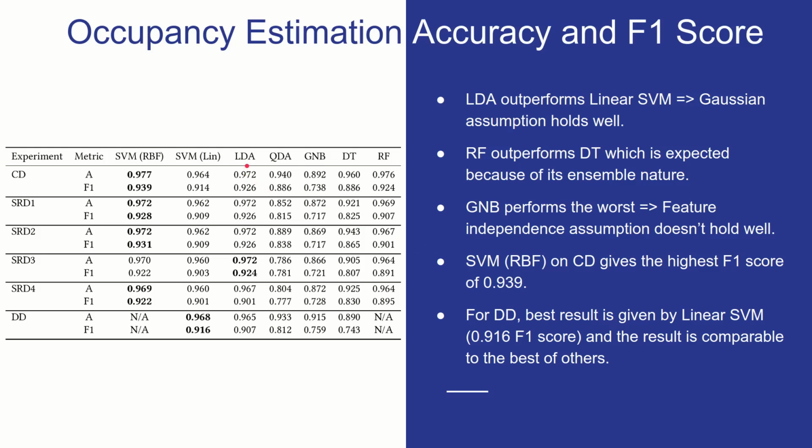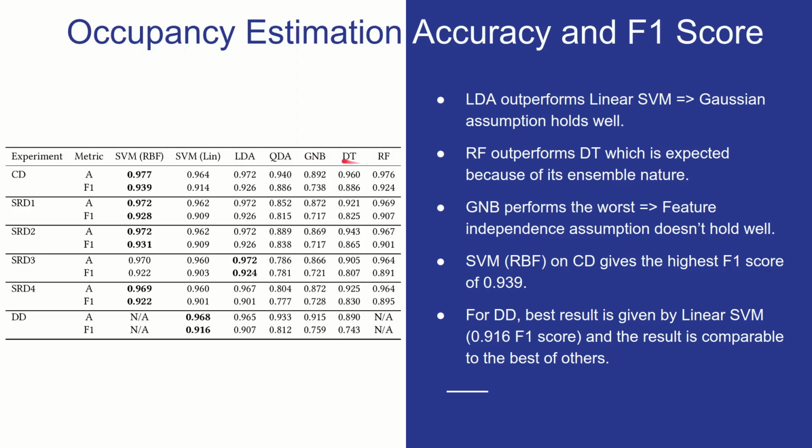The first thing to notice is that LDA outperforms linear SVM for almost all cases, even though LDA and SVM have a very similar inference formulation and they're both linear classifiers. So this does suggest that the Gaussian assumption holds well for LDA.